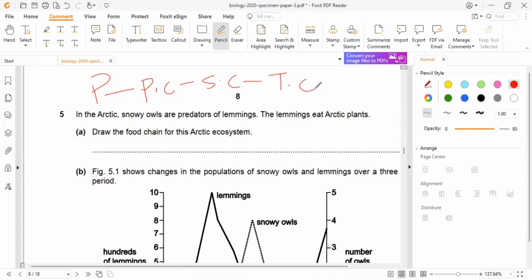So the food chain for this Arctic ecosystem will be the Arctic plants, which are the producers, to the lemmings, which feed on them, and to the snowy owls. The snowy owls being the secondary consumers.